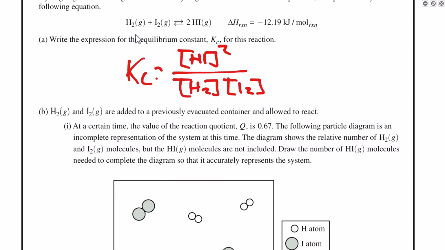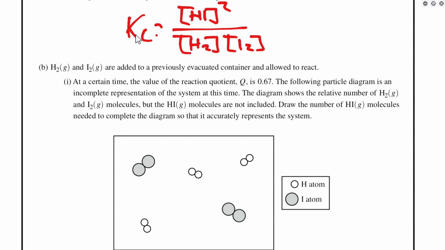Let's look at the next one here. It says H2 and I2 are added to a previously evacuated container and allowed to react. At a certain time, reaction quotient Q, okay, is 0.67. The following particle diagram is an incomplete representation of the system at this time. The diagram shows the relative number of H2 and I2 molecules, but HI molecules are not included. Draw the number of HI molecules needed to complete the diagram so it accurately represents the system.